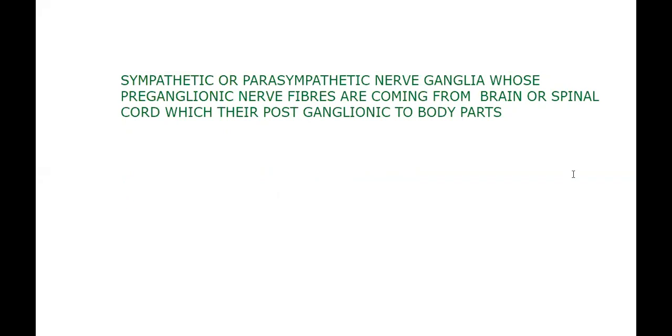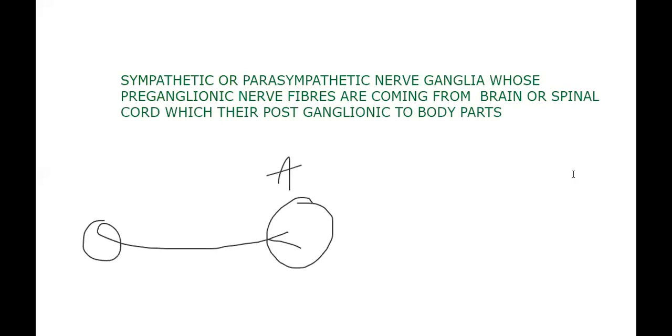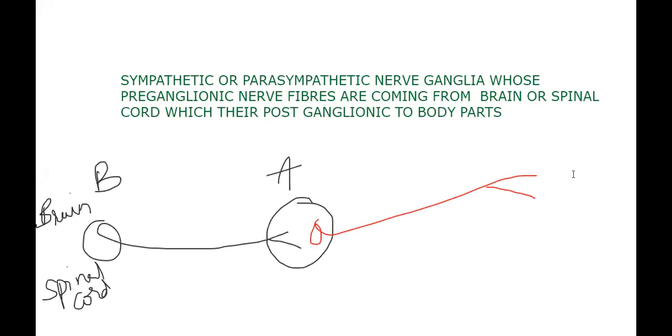Let me draw how I explained that: sympathetic or parasympathetic nerve ganglia, whose preganglionic nerve fibers are coming from either brain or spinal cord, and whose postganglionic nerve fibers are going to body parts. That's it. I started like this. So first I explained like this.